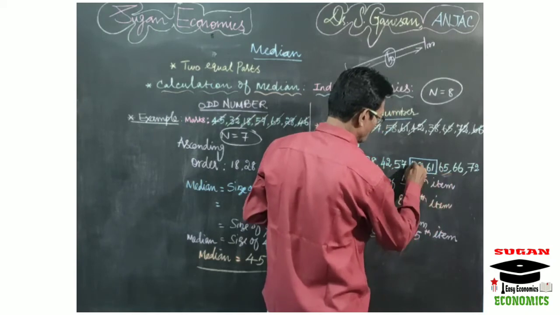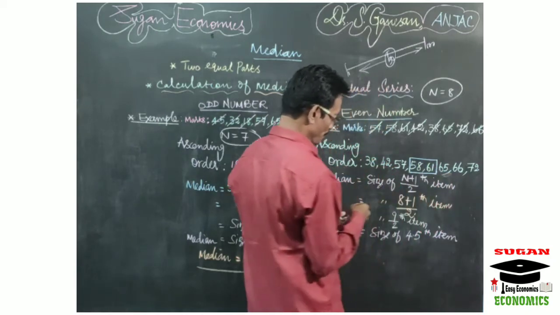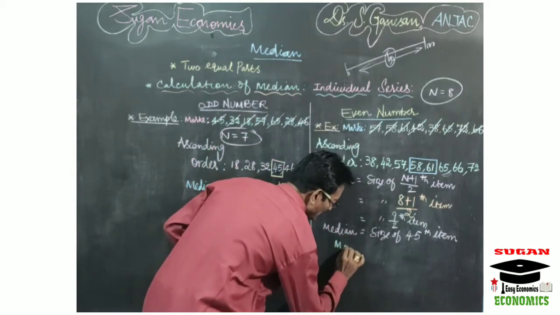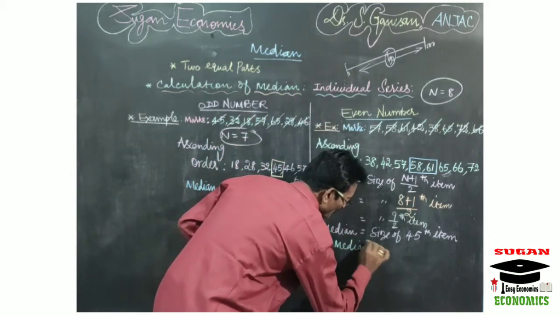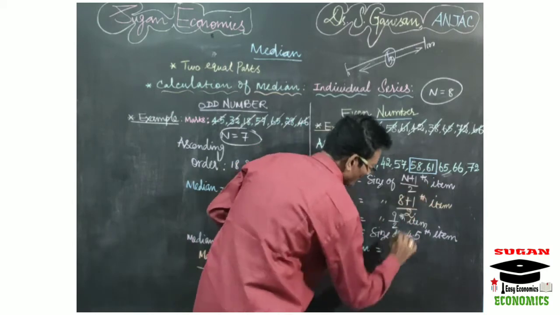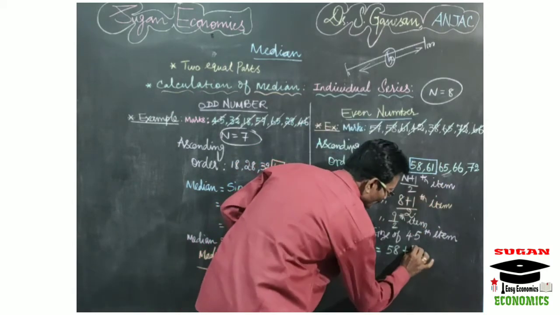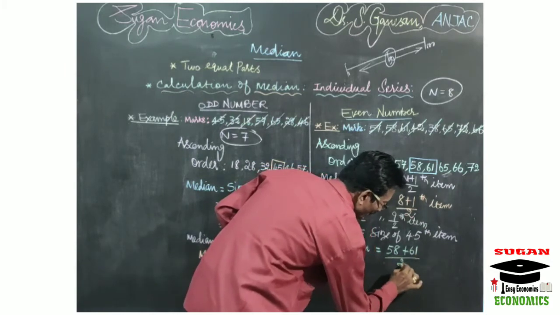So median is between 58 and 61. Now how can you calculate the median value? The 4th value is 58 and the 5th value is 61. It should be divided by 2.